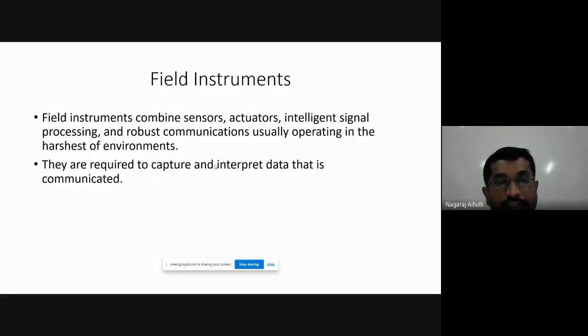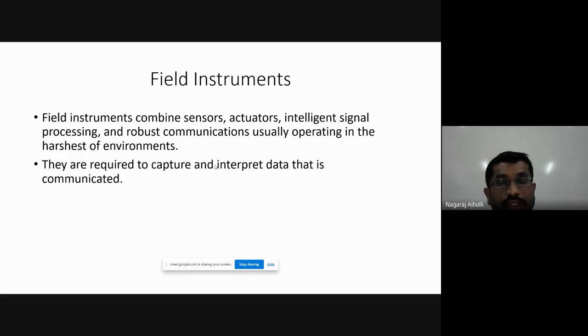Lastly, coming to the field instruments, as I told, field instruments, they are meant to sense the signal, right? They are a combination of sensors, actuators. Actuators, you know that once you operate a switch, if its contact is closed, then it is actuated. We say that it is actuated. You may be familiar with the actuators. Intelligent signal processing and robust communications. All these are combined and they operate in very harsh environments, right? Like extreme temperature conditions, extreme wet conditions, extreme dry conditions, vibrations. So under these conditions, these instruments operate.